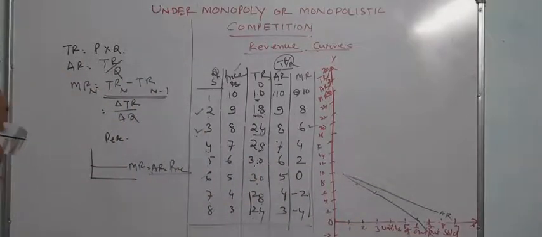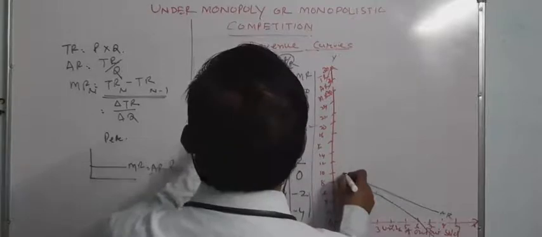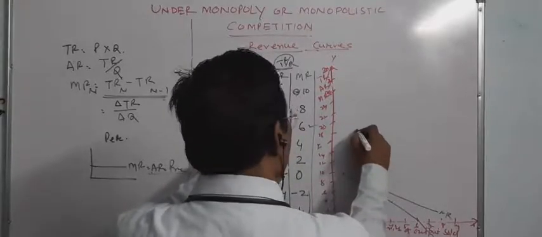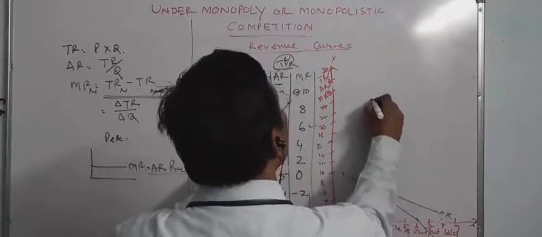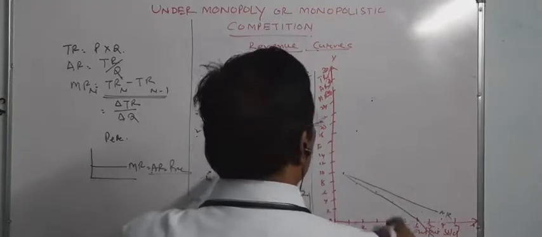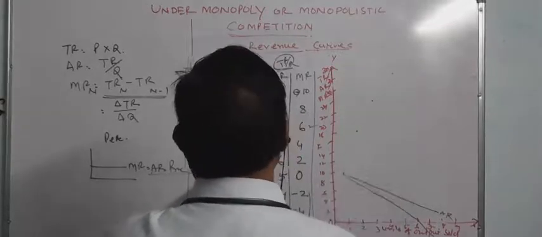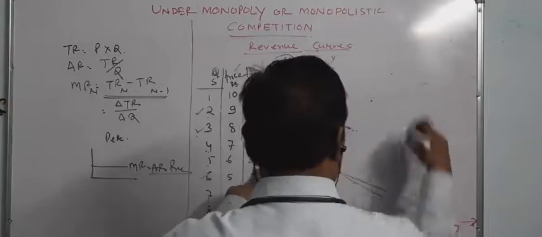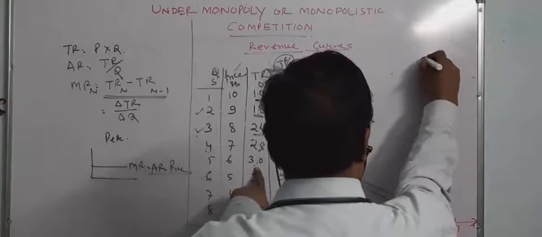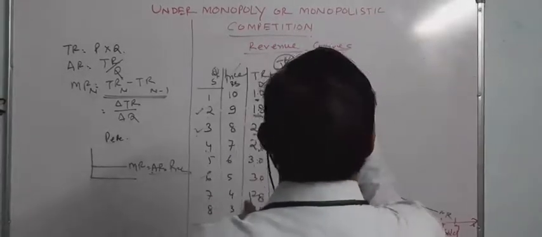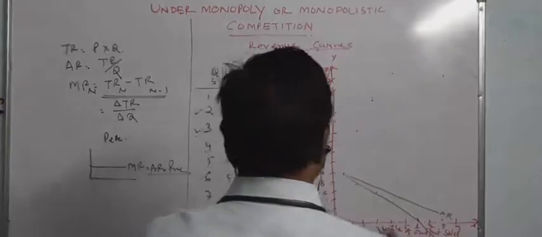And total revenue: 10, second unit case 18, third unit case 24, fourth unit case 28, fifth case 30, and sixth case also 30, seventh is 28, and eighth is 24.